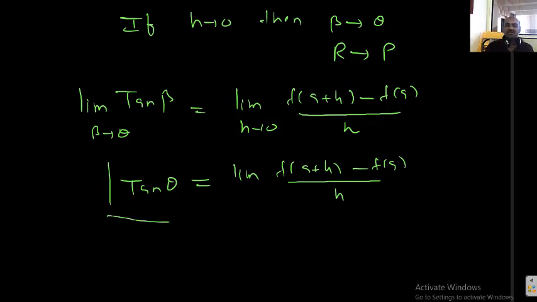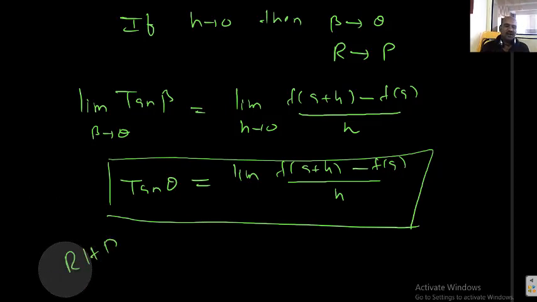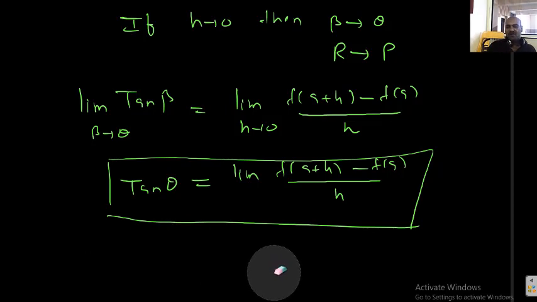What do you call this? This is said to be the slope of the right tangent at P, or this is called RHD, right hand differentiability or right hand derivative of the graph at P.